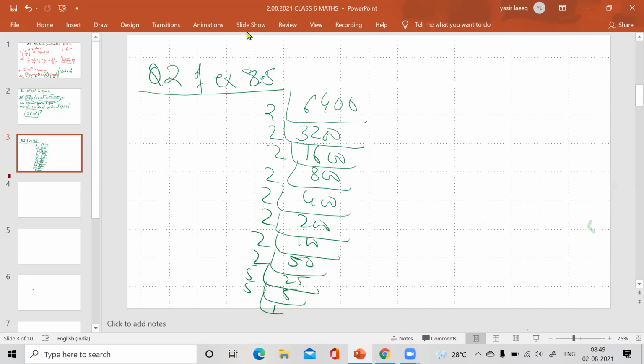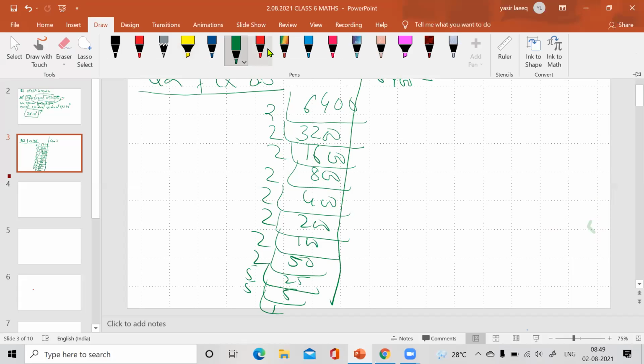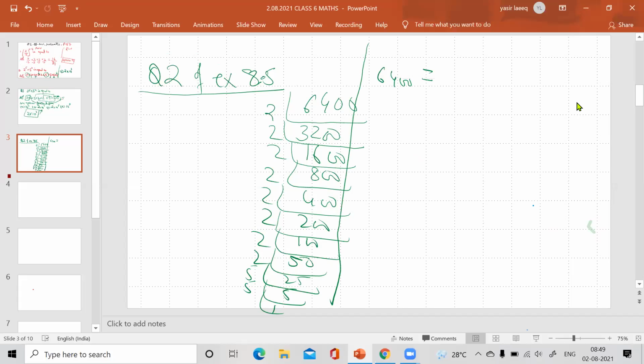Okay, so you can see, 6400 can be written as 2 into 2 into 2, and 2 into 2 into 2, and 2 into 2 into 5 into 5.